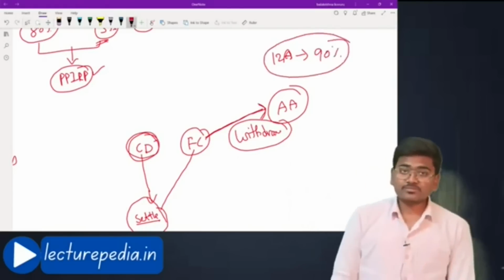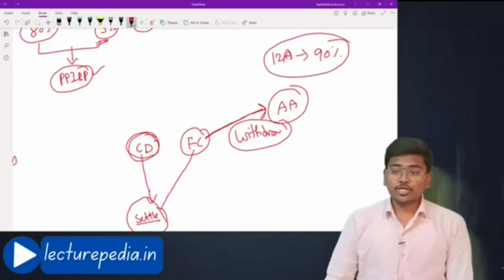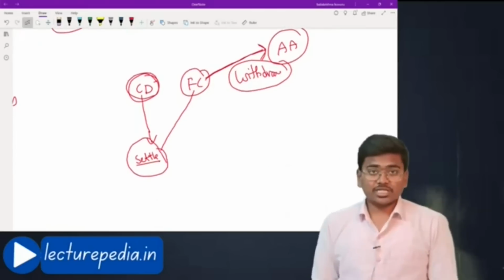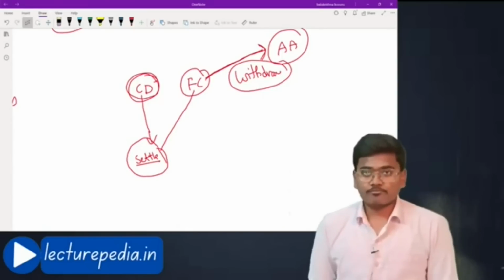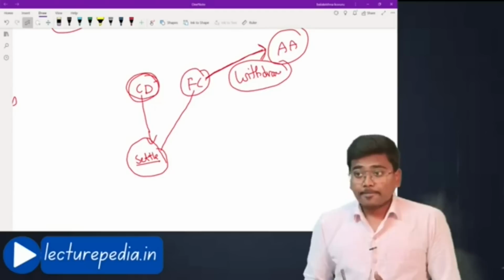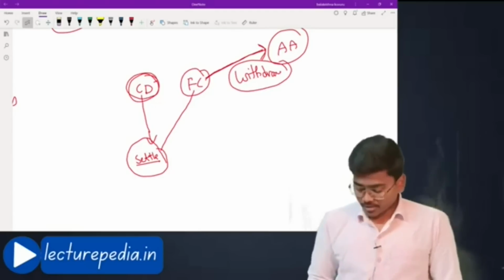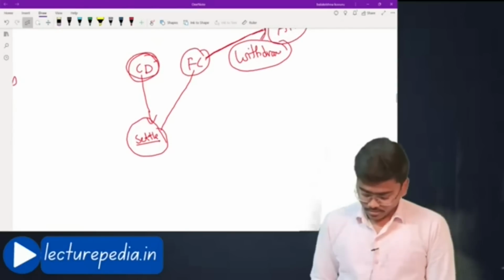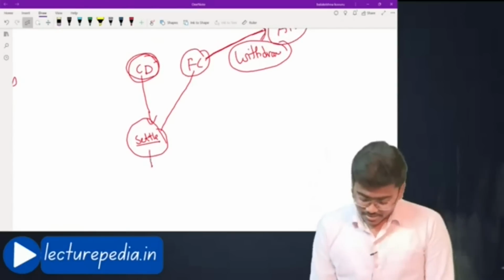By utilizing section 12A, he used to withdraw the application. Why? Because a settlement had already happened between the corporate debtor and the financial creditor outside of the court. Now, the adjudicating authority observed this settlement.